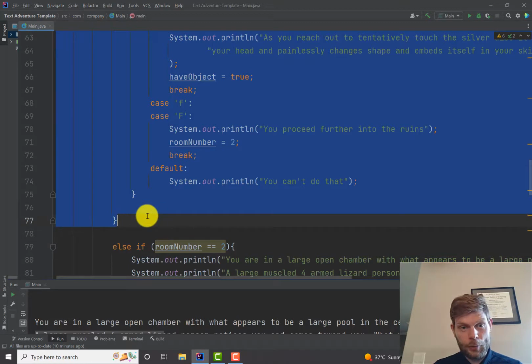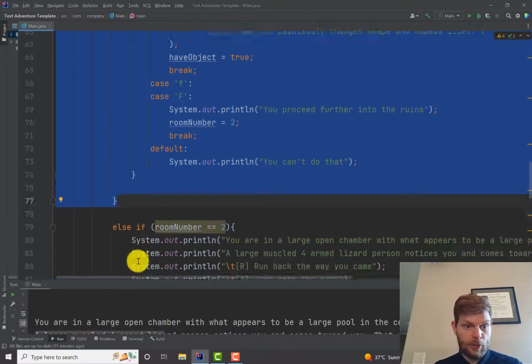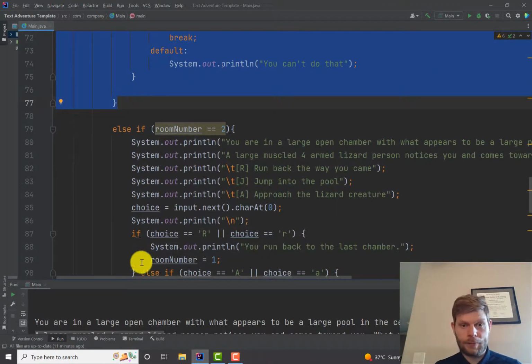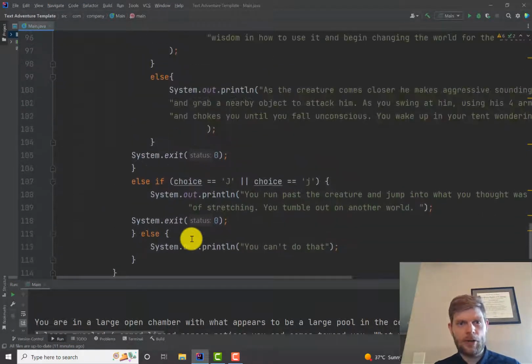I definitely copied and pasted. Once I made one room, I copied and pasted other rooms, and you can have them connected in any way you want. You can have endings. Remember, for endings, you can do system.exit anytime you want.